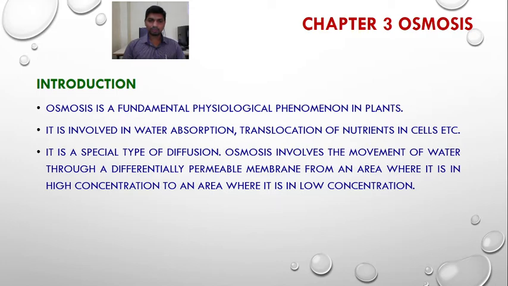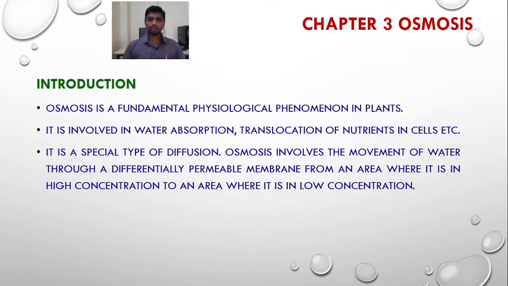In osmosis there is the movement of solvent only, or water only, while diffusion involves the movement of solid, liquid and gaseous molecules from the region of high concentration to the region of low concentration. Here in osmosis there is only the movement of water through a differentially permeable membrane.